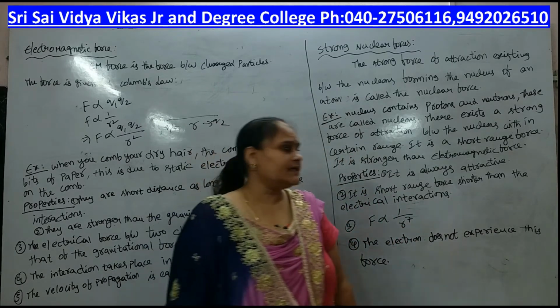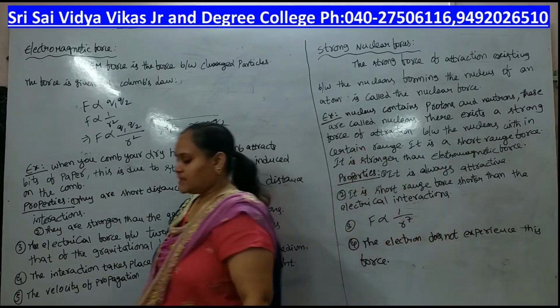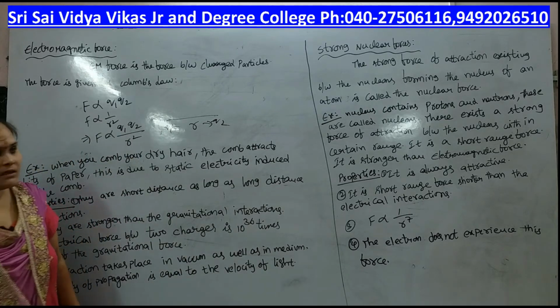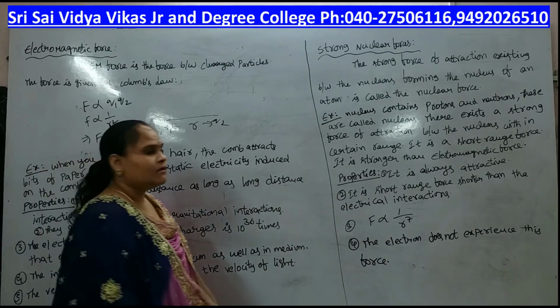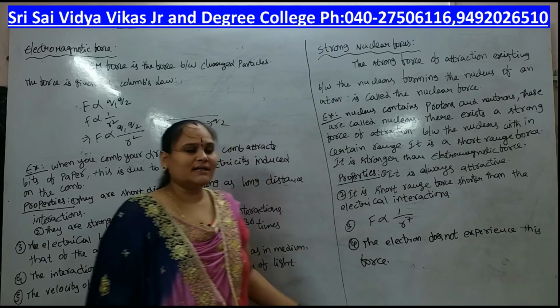The velocity of light is 3 × 10^8 meters per second, or 3 × 10^10 centimeters per second. This is the electromagnetic force. And next, the strong nuclear force.